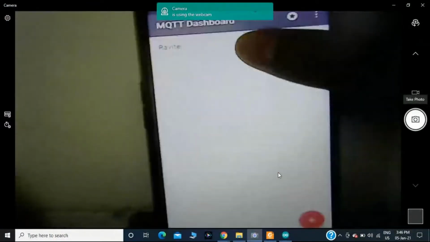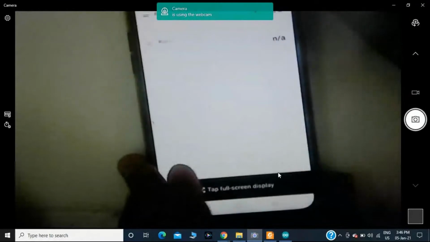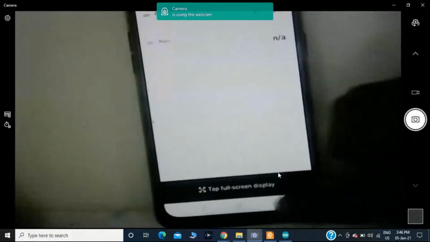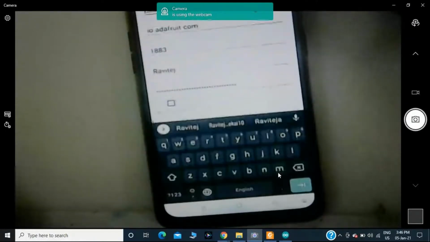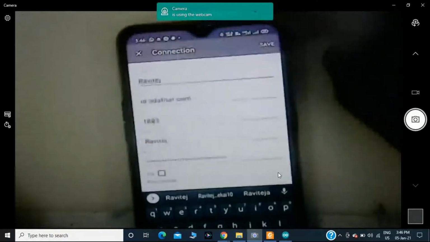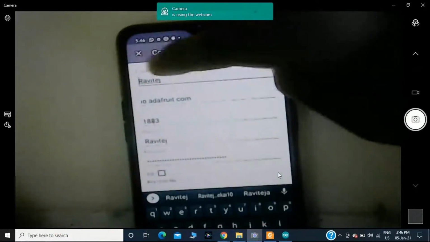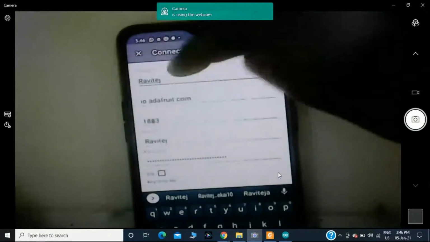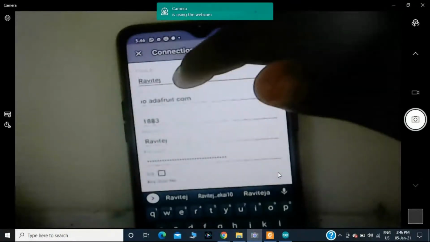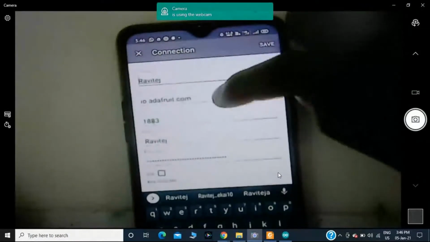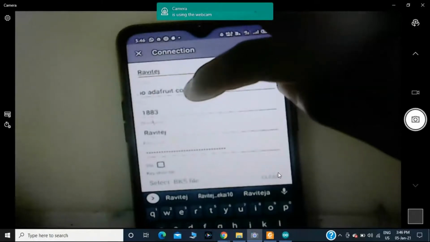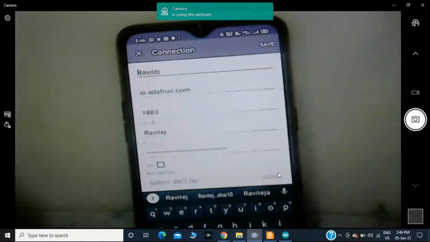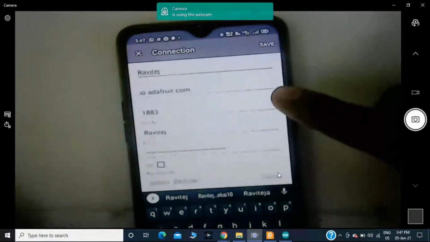Then before mentioning this one, first you should mention the MQTT dashboard. First I am selecting this one, then the edit option. In the edit option, you have to be very much careful. You should mention the client ID. Give the name as your respective name. In my case, I have provided Ravi Tej. Then I have provided the server name io.adafruit.com.